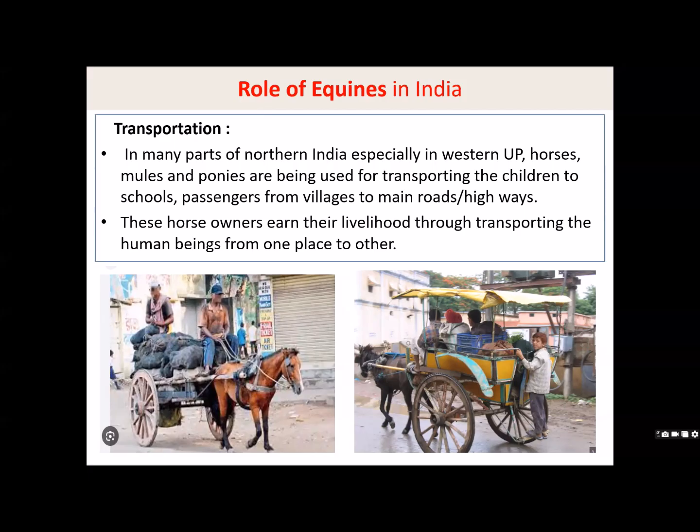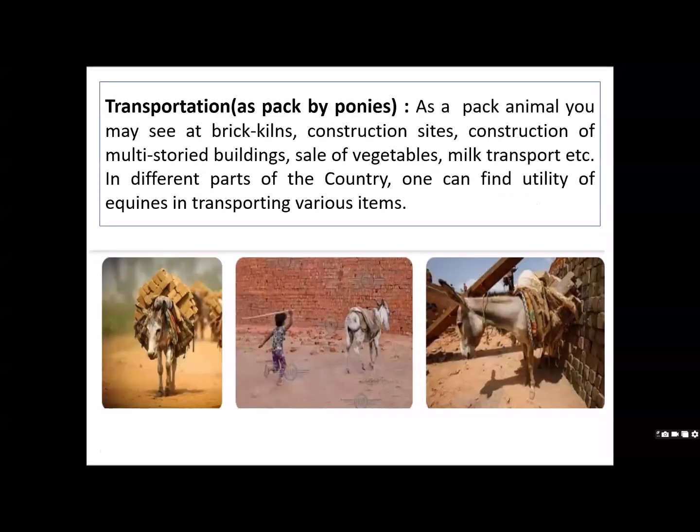Transportation. In many parts of northern India, especially western UP, these mules, horses and ponies are being used for transporting children to schools, and passengers from village to main roads and highways. And these horse owners earn their livelihood through this transportation, which is used for human beings. But there is also transportation as a pack animal, and also pulling the tanga.